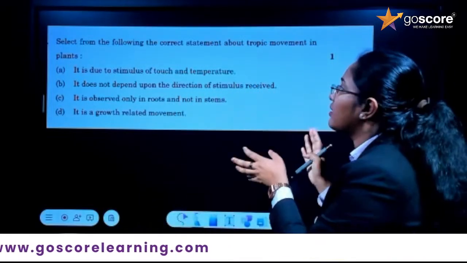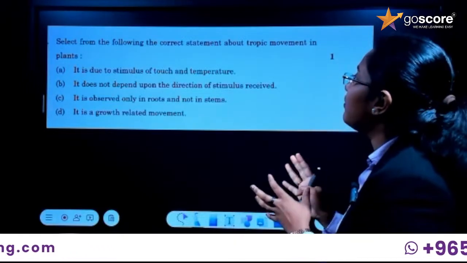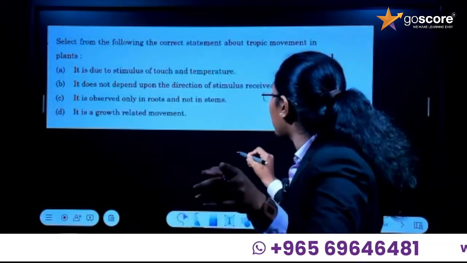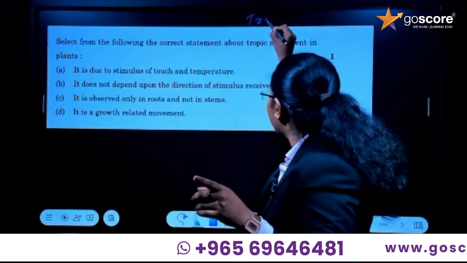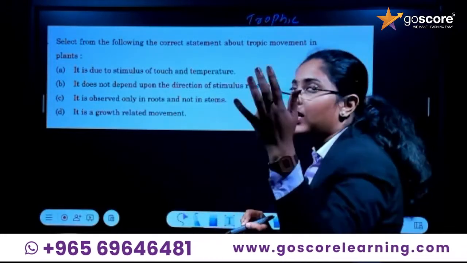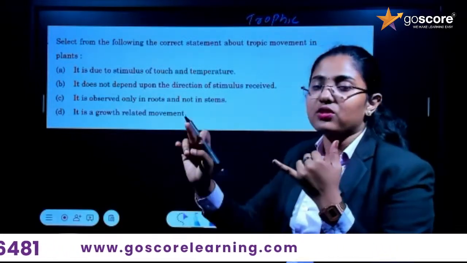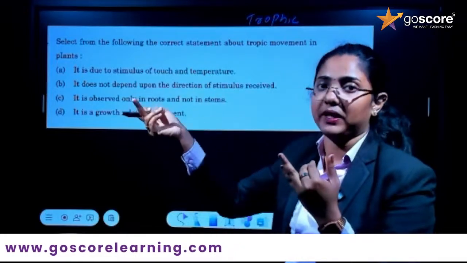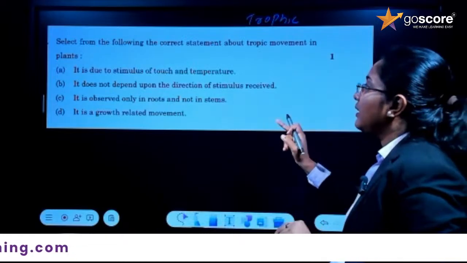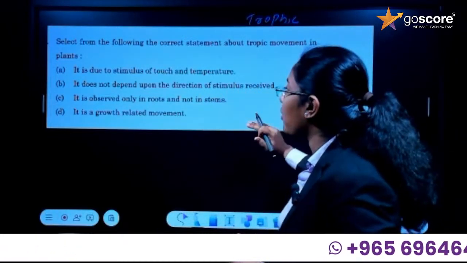So let's look at the statements and find the answer. The question is about trophic movement, so you have to keep the important points in mind: it is a directional growth, and it is a growth-dependent movement. Then, what are the different options given? Let's read them one by one.